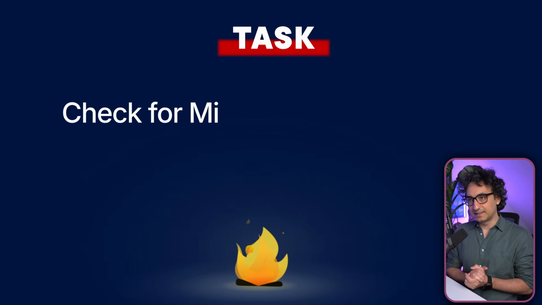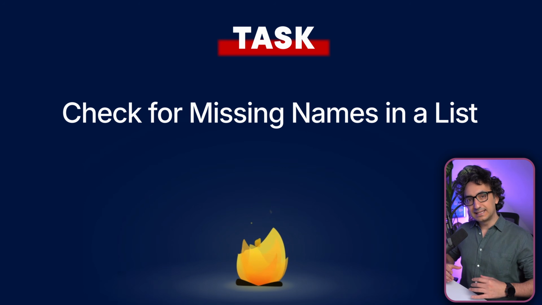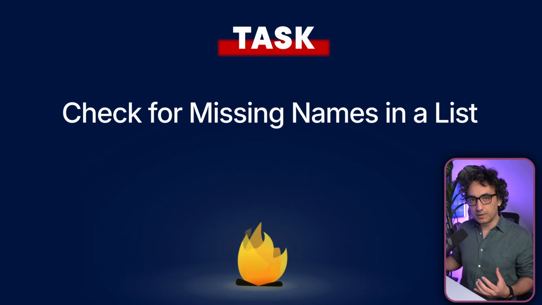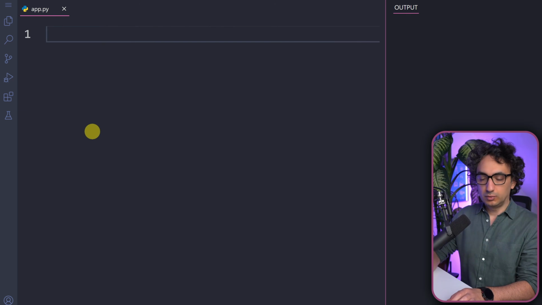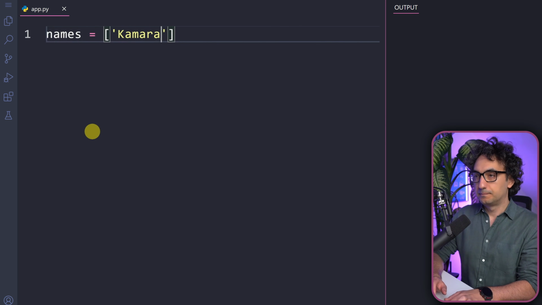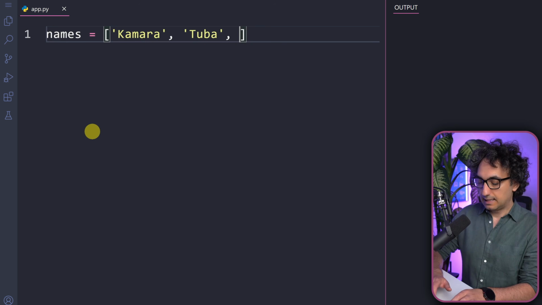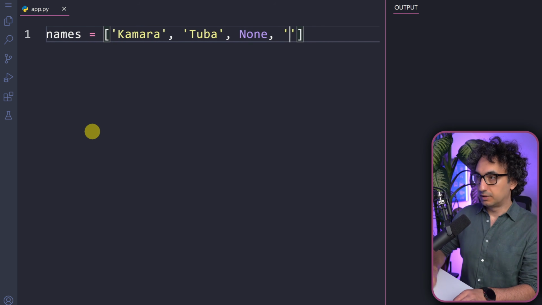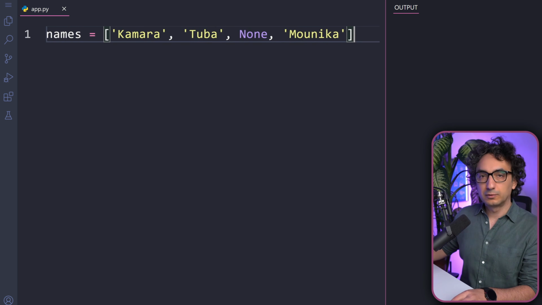Okay, so now let's have an example. Let's say that I have a list of names and I would like to check whether we have any missing values. So let's have a very simple list of names, like for example, Kamara, and then Tuba. And the third one is actually missing. We have a None. And then the last name is going to be Monica.